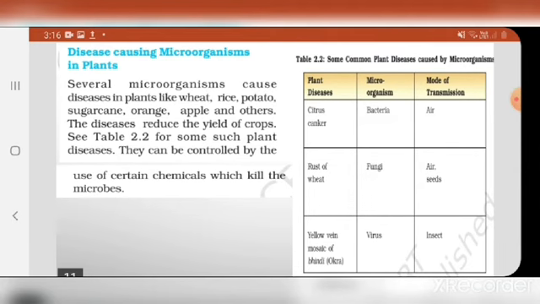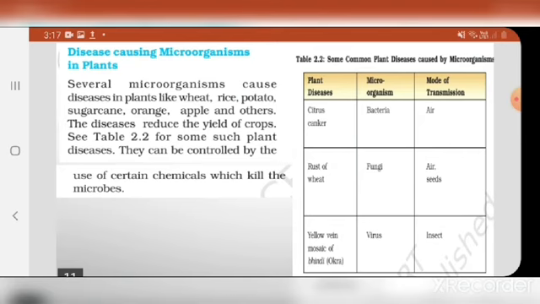Disease causing microorganisms in plants. Microorganisms also cause disease in plants, and in this way they disturb the productivity of a lot of crops and agriculture. In this way they create a big loss for us, for our food production.